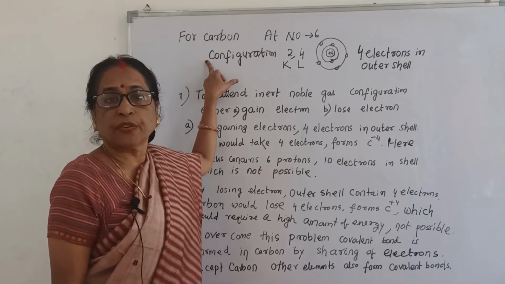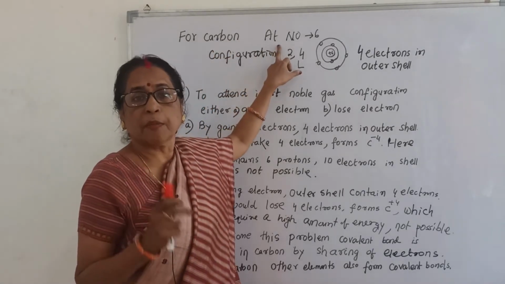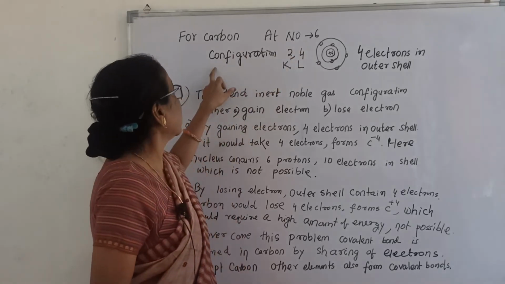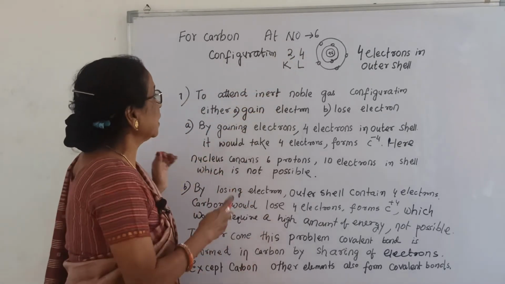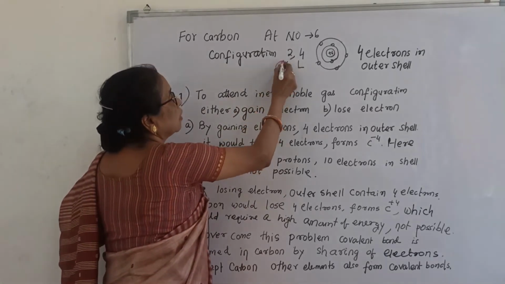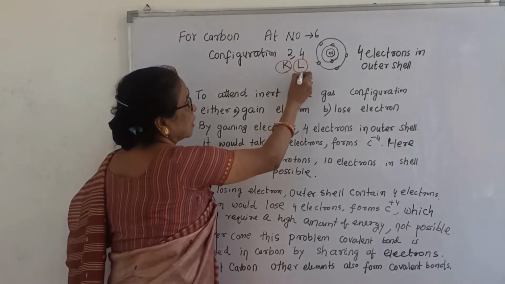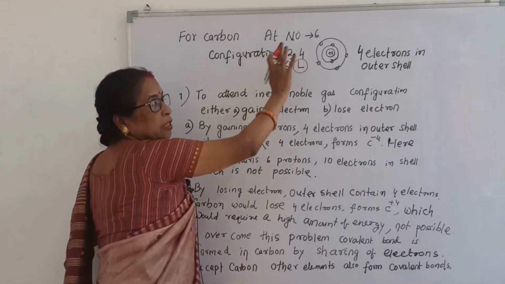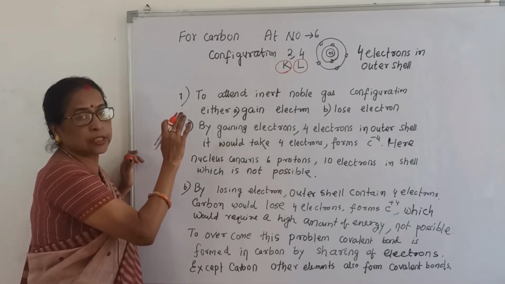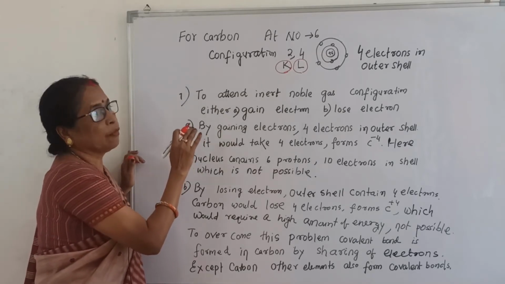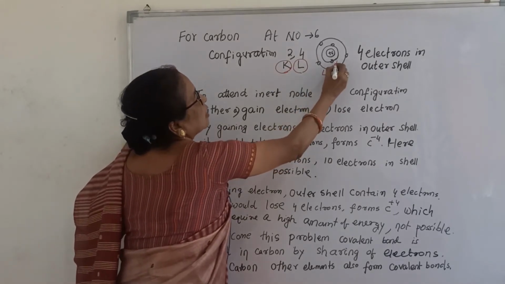Check the configuration of carbon. What is the atomic number of carbon? 6. So what is the configuration? 2, 4. What is 2, 4? In the K cell there are 2 electrons and 4 electrons in the L cell. Again, atomic number 6, so configuration 2, 4: 2 electrons in the K cell, 4 electrons in the L cell.